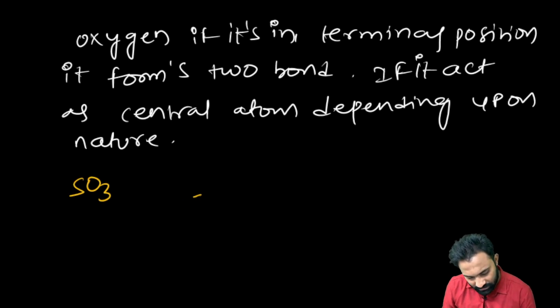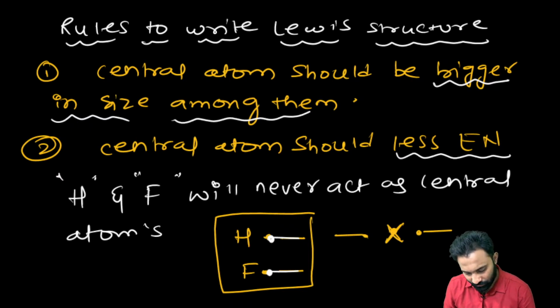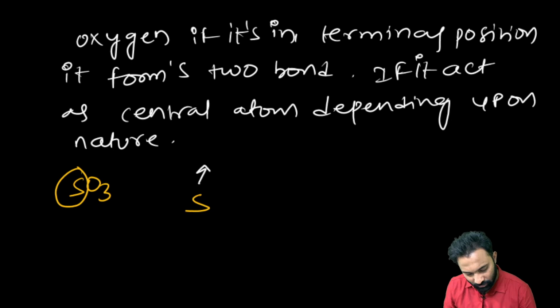Now, SO3 means sulfur is a bigger size compared to the oxygen. What is the first key point I said? Central atom should be bigger in size among them, and less electronegative. Now, we know sulfur electronegativity value is 2.5.